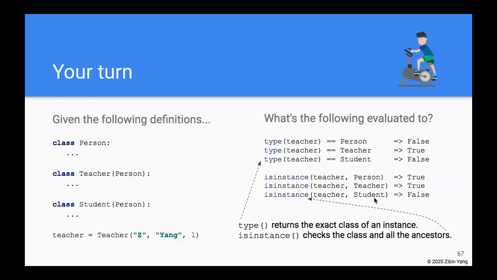So in the world of inheritance, it's often desirable to use isinstance to check for the type, unless you explicitly need to know the exact type of an instance, in which case you use the type function.